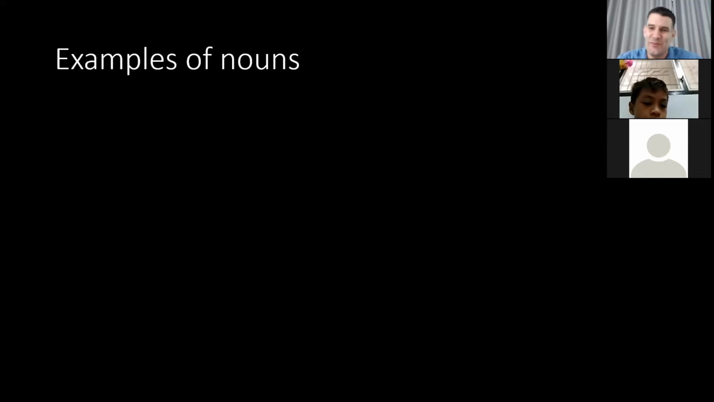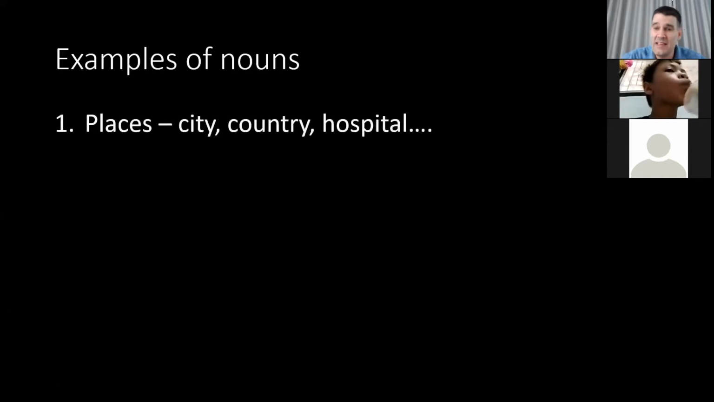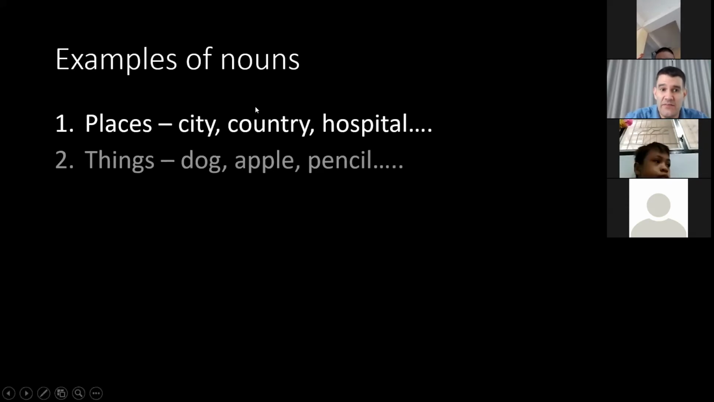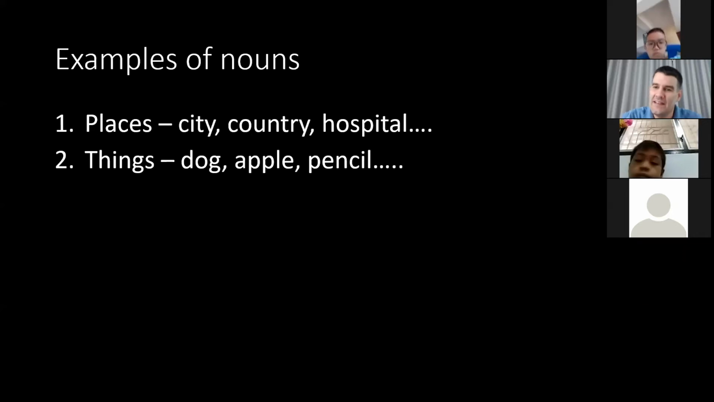So some simple examples of nouns. Places, a city like Bangkok or Phichit, a country like Thailand or Canada, America, Japan, or things like a hospital or a school or a store, 7-Eleven, things like this. These are nouns, these are places. Another type of noun is things. Now there are many different things. A dog, an apple, a pencil, a TV, a telephone. There are many, many different things, all things that you can touch with your hands.